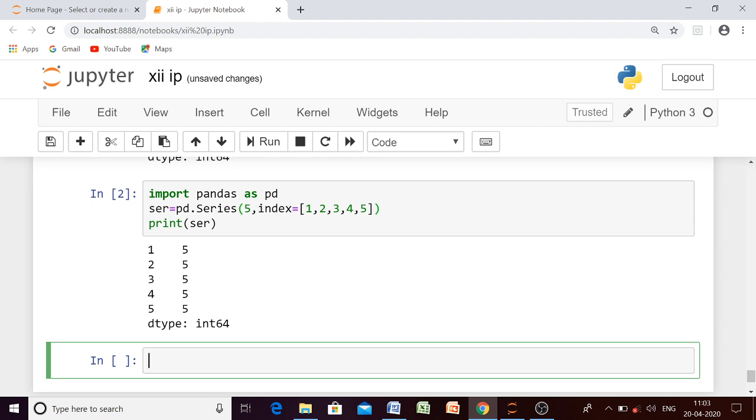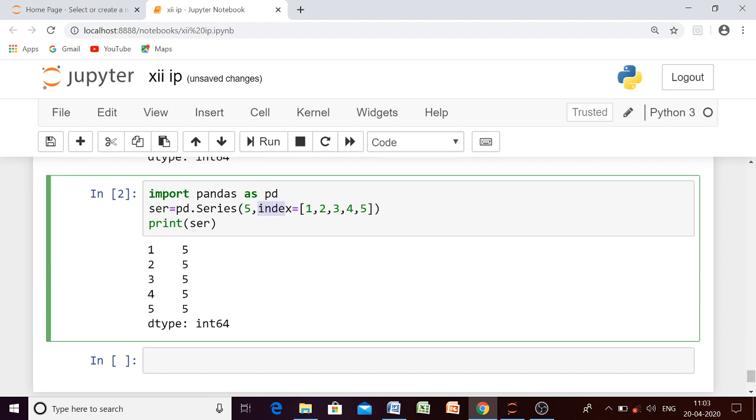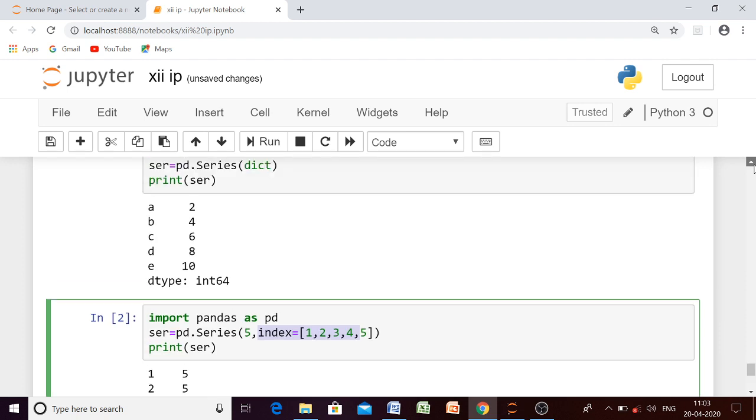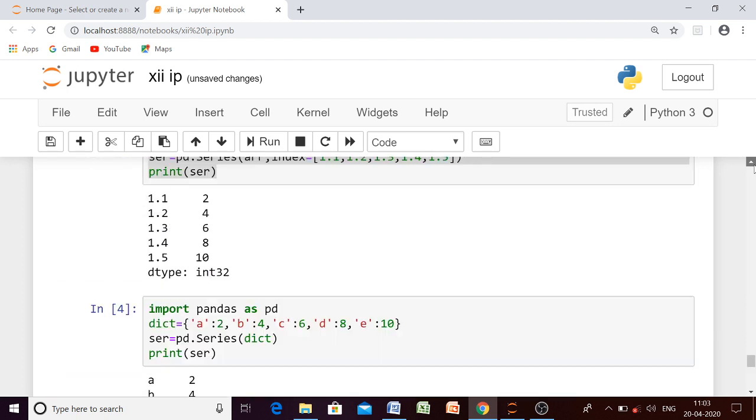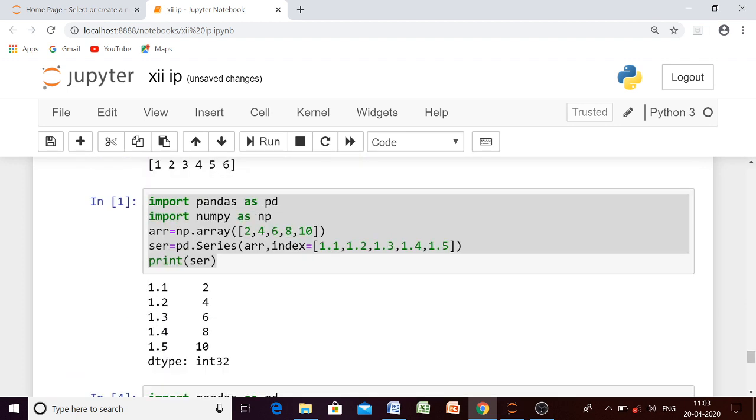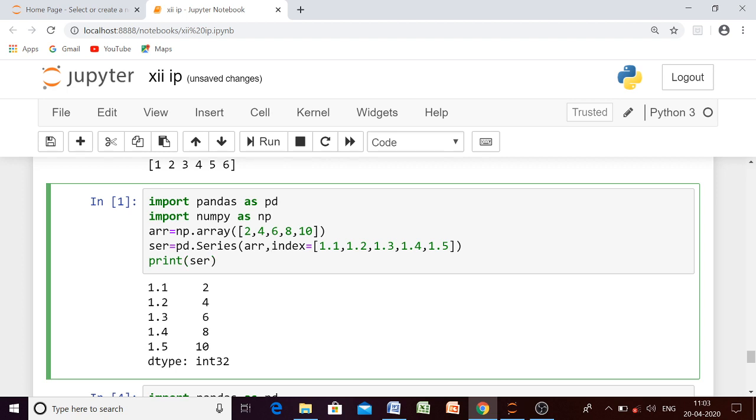If you do not use this index attribute, then by default it will be 0, 1, 2, 3, 4, 5. If you are using the array and you do not use the index value, what do you think will happen? Will it give you any error? Let us check.